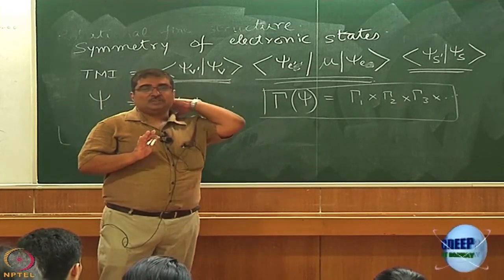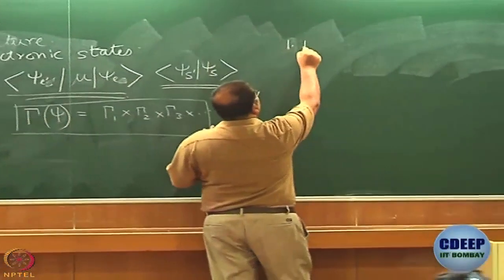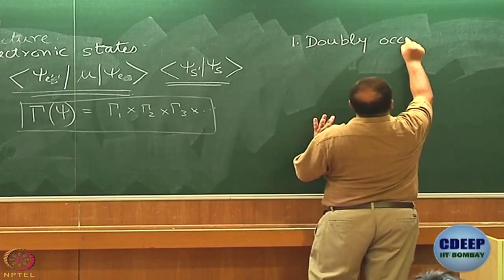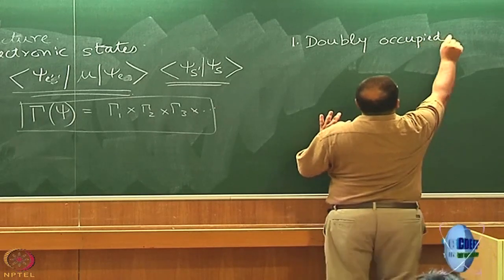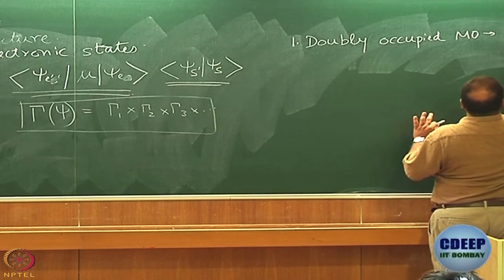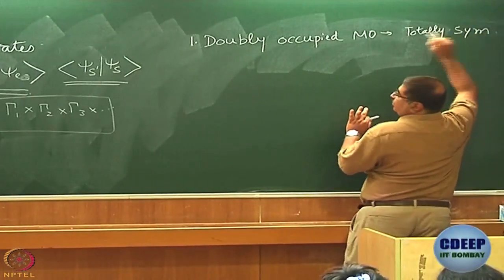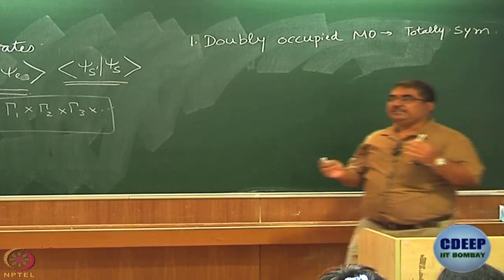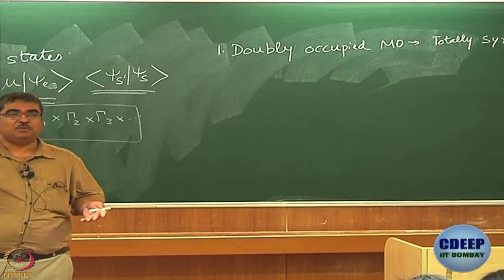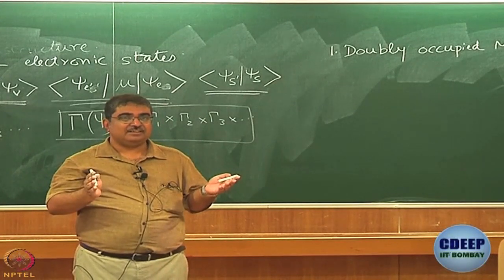Totally symmetric representation. So, see, fully occupied orbitals, that is rule number 1. Doubly occupied MOs give rise to a totally symmetric representation. What does that mean? It means that when we talk about any molecule, we do not really care about the core, right? Only the valence matters. Is that right or not?